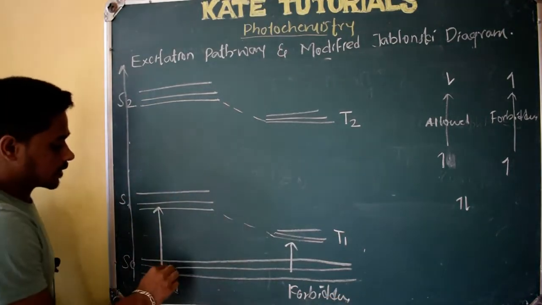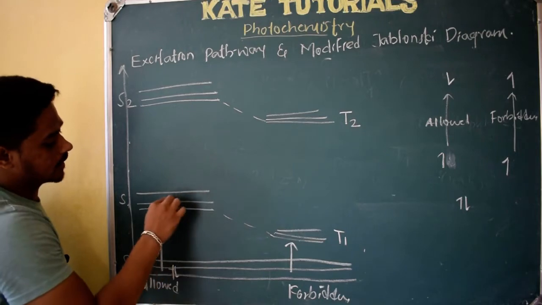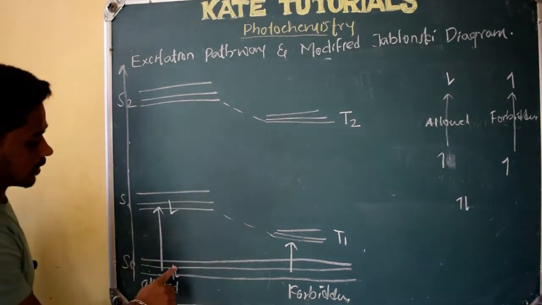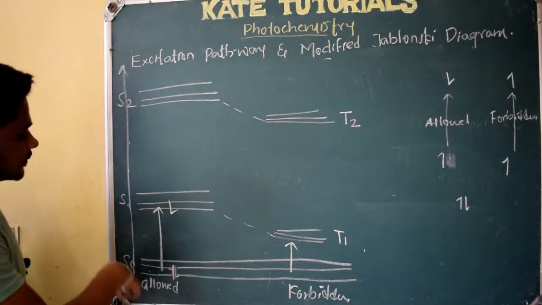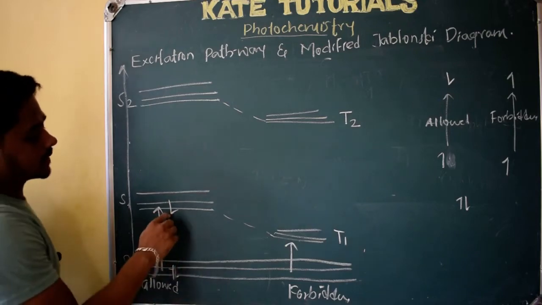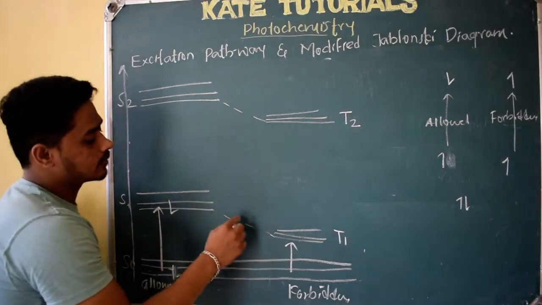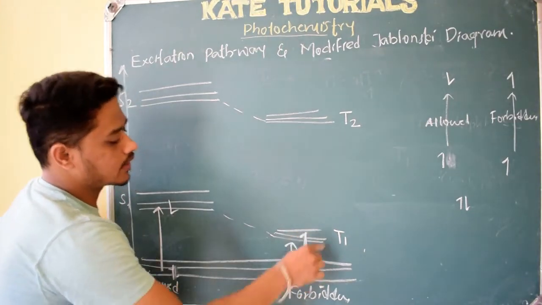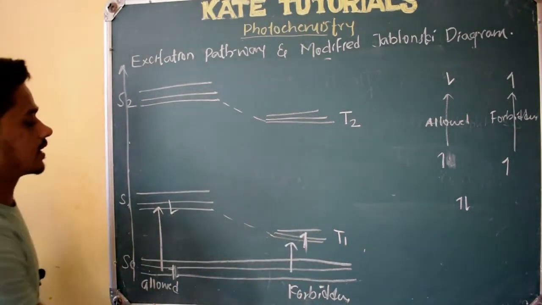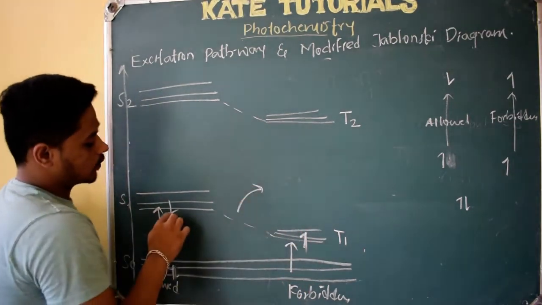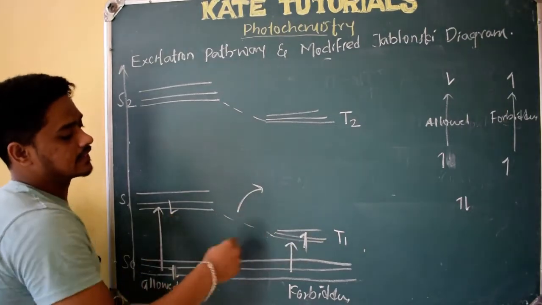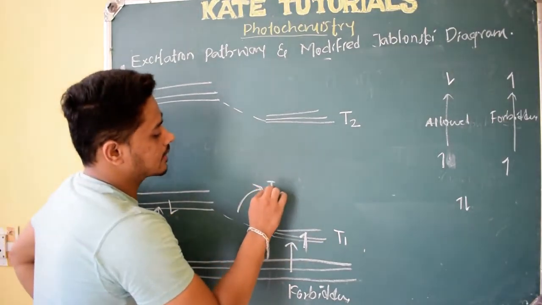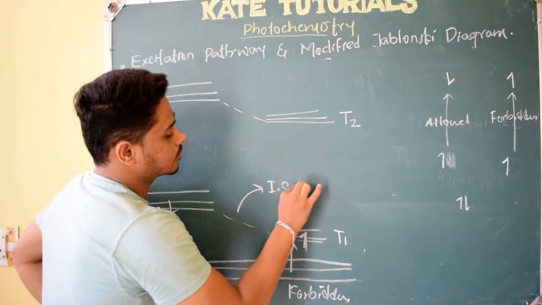I have two electrons like this. One electron is excited without changing its spin, so I get a system like this. This is my singlet excited state. From that, it changes its spin by losing a little energy and converts like this. This we call the triplet excited state, right? The conversion from this to this involves a change in spin, and that is nothing but inter-system crossing.